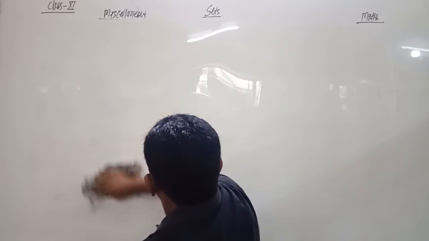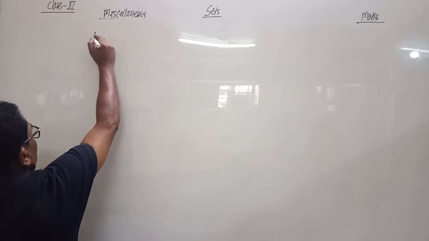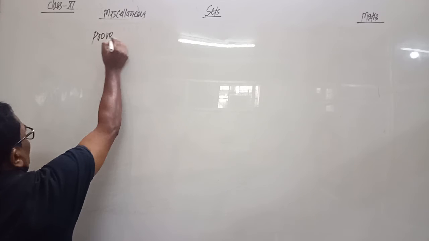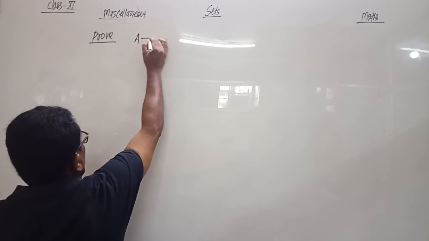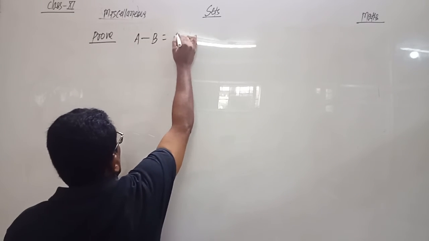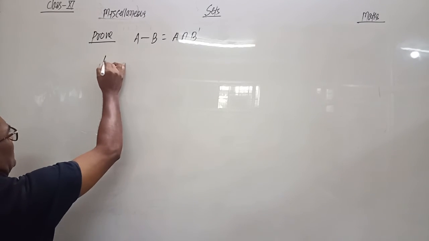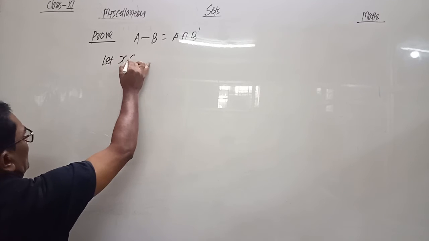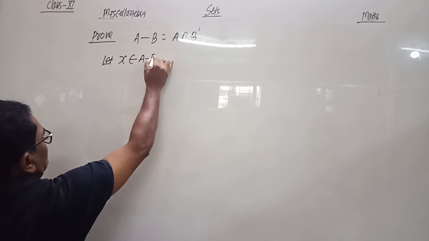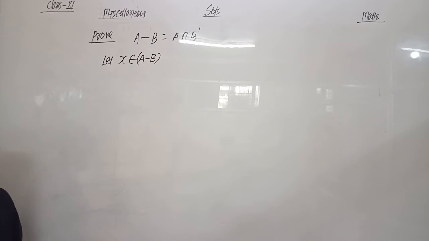Now to solve the next question, we derive a few results, and the first result is: prove that A minus B equals A intersection B dash. Prove A minus B is equal to A intersection B dash. So let X belong to A minus B.